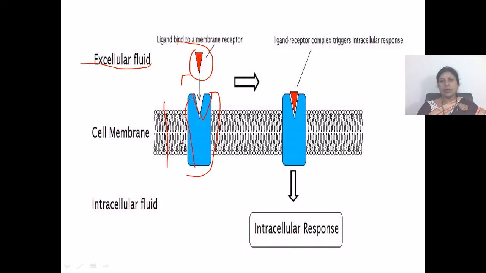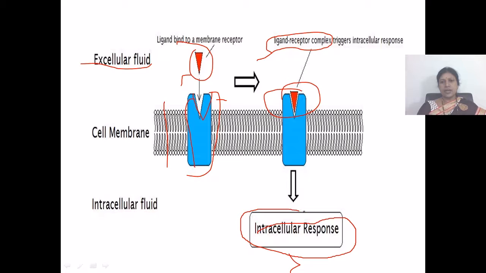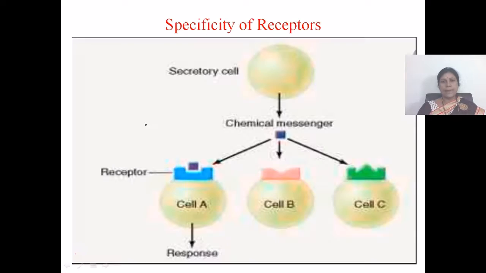With the binding of this ligand to the membrane receptor, a ligand receptor complex is formed. This ligand receptor complex will elicit an intracellular response. It triggers the intracellular response.